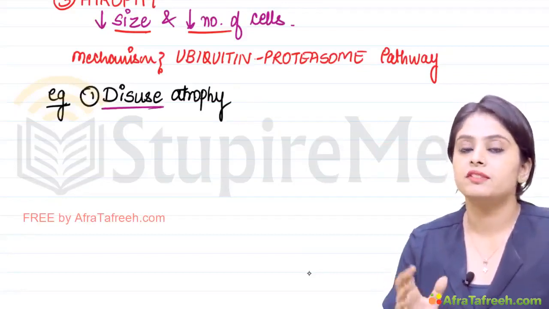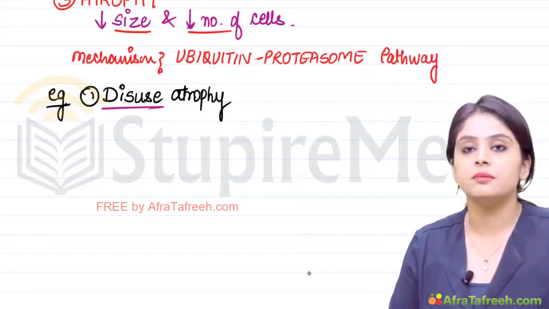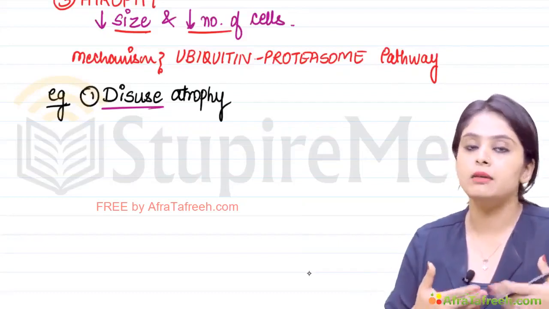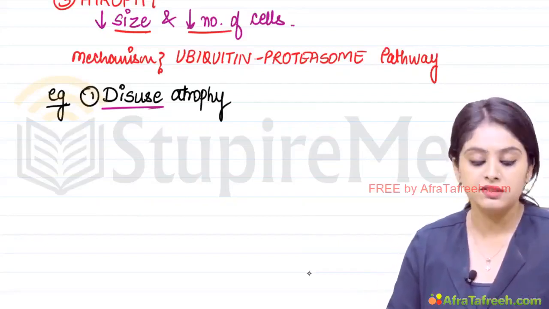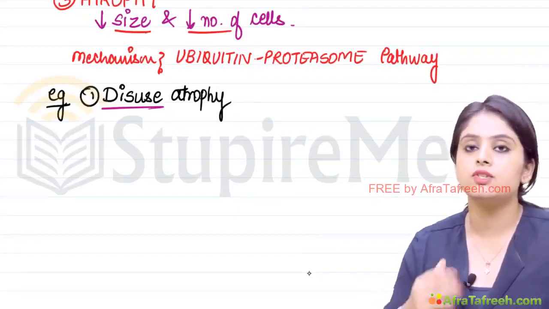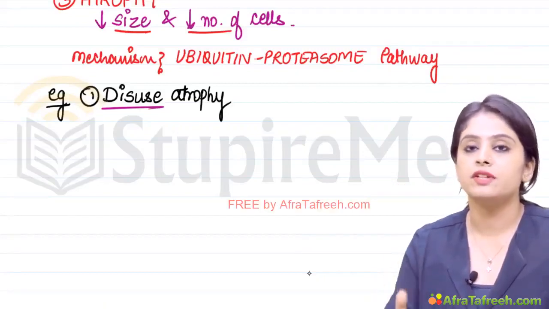For example, a person suffers from a fracture. Now in a fracture, there is a cast that is applied so that the bone pieces are held together and they heal properly. But students, in this process, what is not moving at all during the duration of that cast is the muscle. For example, there is a fracture of the hand.